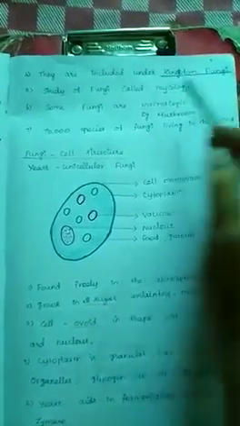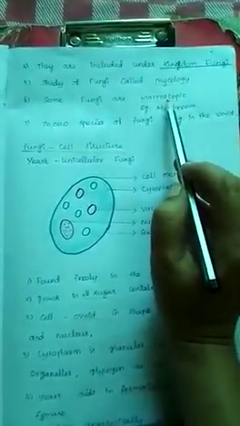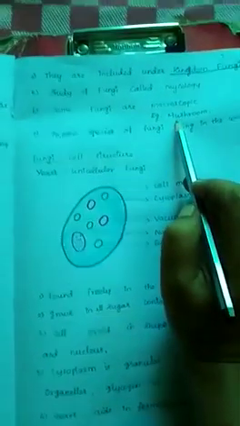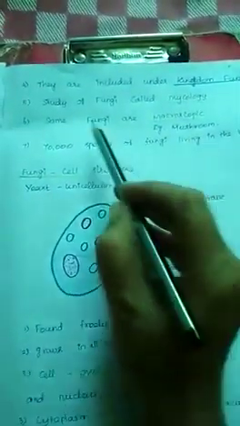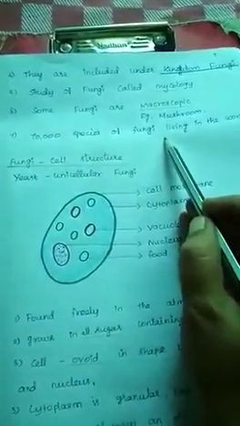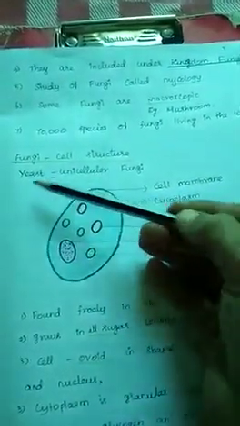Some fungi are macroscopic. Macroscopic means there is no need of a microscope to see these organisms. Example, mushroom. You know mushroom very well. The mushroom we use for cooking comes under the category of fungi. There are 70,000 species of fungi living in the world. Then the cell structure of fungi. First we are going to see the unicellular fungi, yeast.